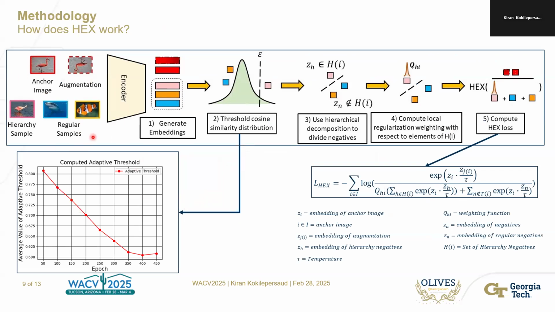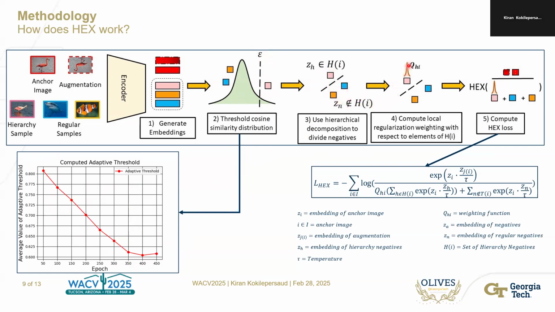We have a batch of images, we generate embeddings for these images, and then from these embeddings, we compute the cosine similarity distribution, to which we apply an epsilon threshold. This epsilon threshold is adaptively computed based on the 95% quantile of the cosine similarity distribution. We use this threshold to separate the samples into hierarchical negatives and regular negatives.